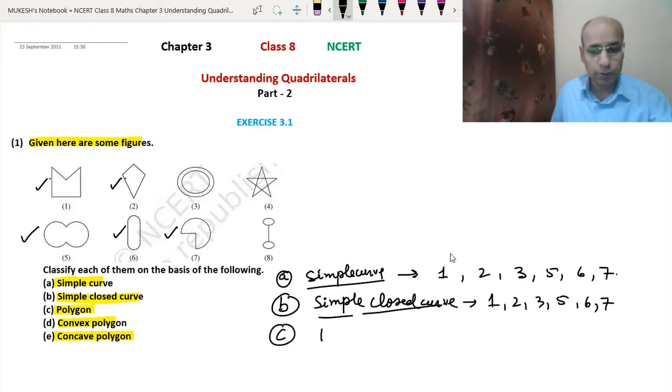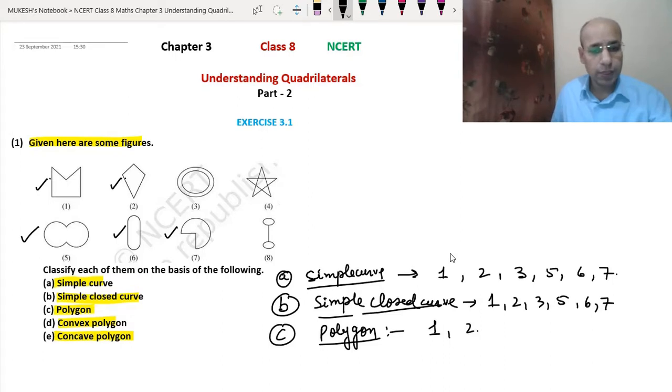Now see the polygon that we need to find. As we know, a polygon is made up of line segments or sides. The first one has only sides, the second one has sides, and the third and fourth are not simple curves. Clear? Fifth is a curve, it does not have sides. Same with sixth: it has straight sides, but a curve along with it. So these are not straight lines. Same here, these two are straight lines, but this is not a straight line, this is a part of a circle. So the polygons here are 1 and 2.